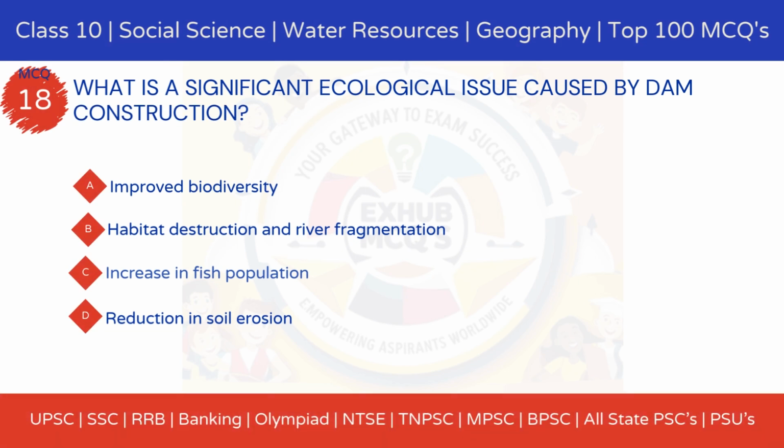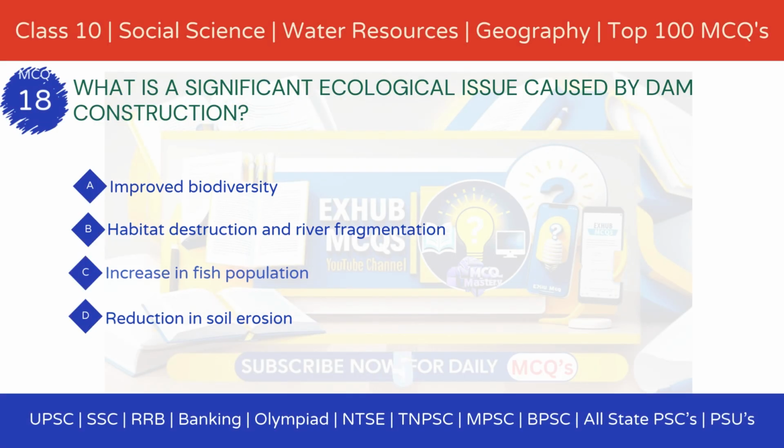What is a significant ecological issue caused by dam construction? Option A, improved biodiversity. Option B, habitat destruction and river fragmentation. Option C, increase in fish population. Option D, reduction in soil erosion.